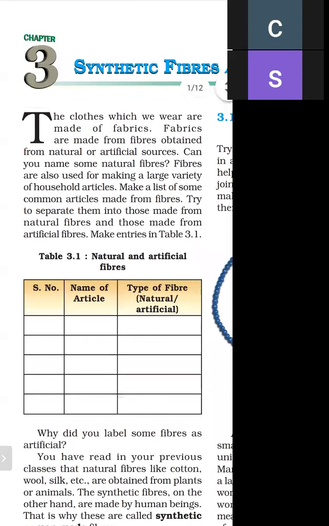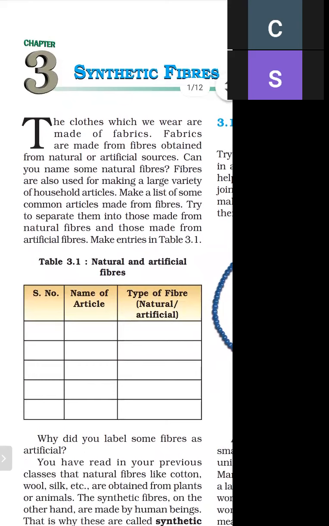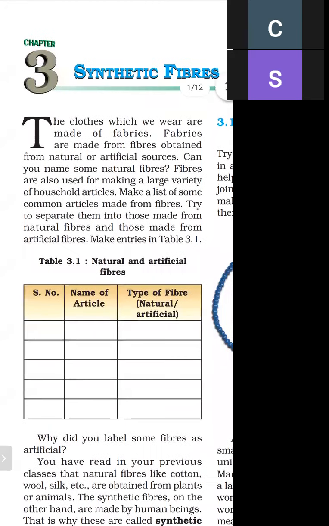So there are two kinds of fiber. First is natural fiber and second is artificial fiber. Natural fibers are obtained naturally from the environment, either from plants or from animals. What are the examples of natural fiber?